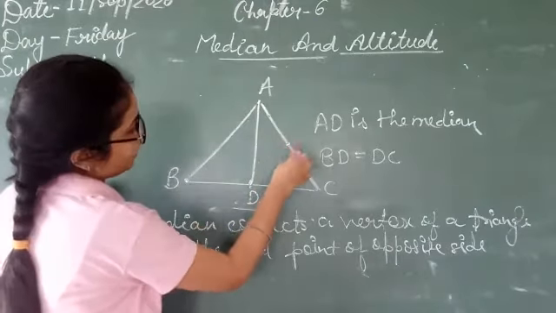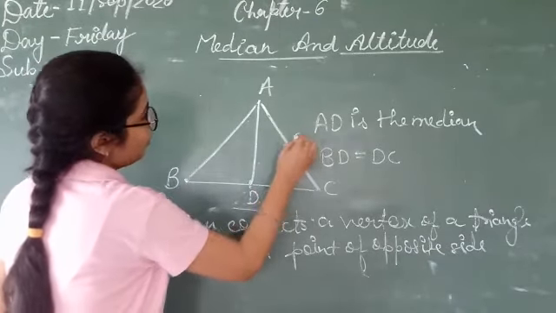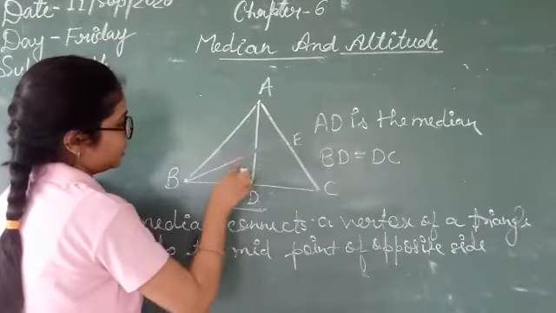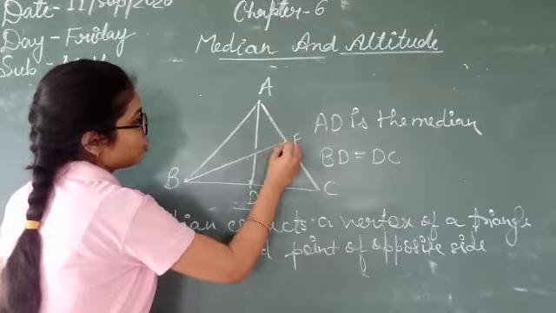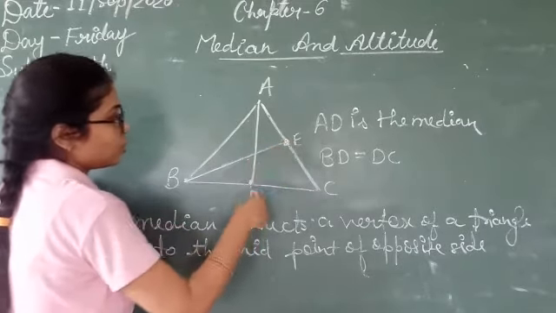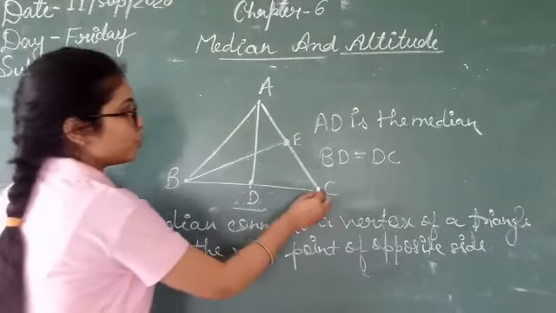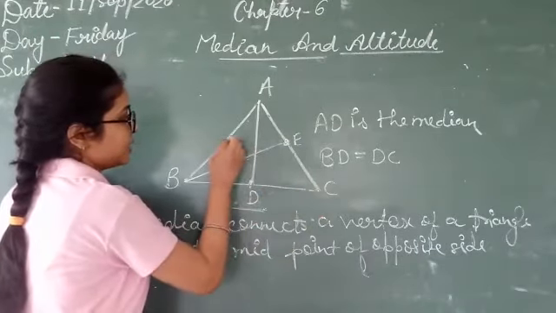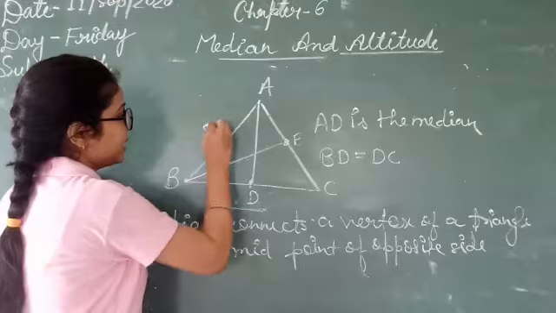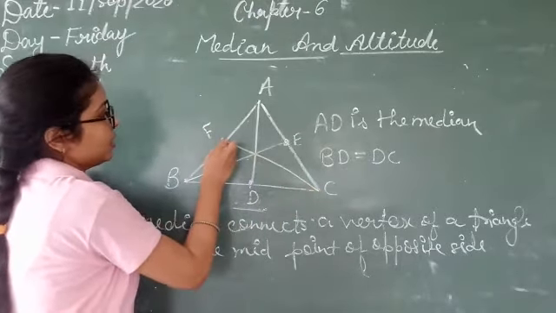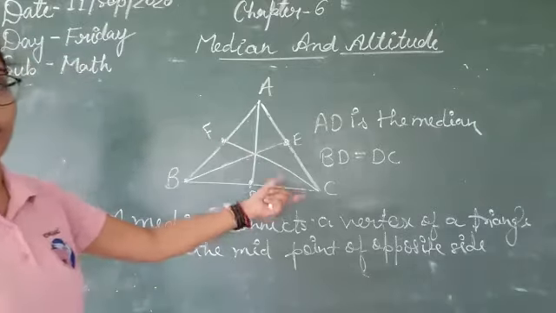Suppose the midpoint of AC is E. When you join B with this E, this is also a median of the triangle. And like that, when you join the vertex C with the midpoint of AB, suppose it is F, then this is also a median.